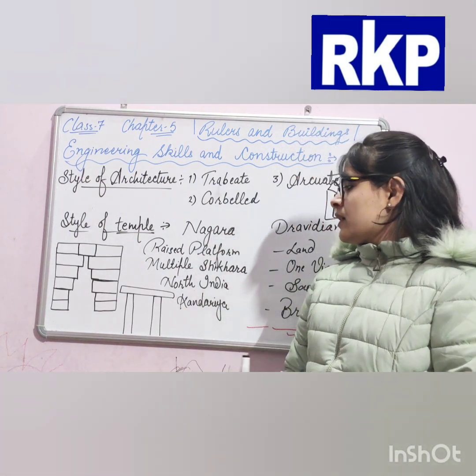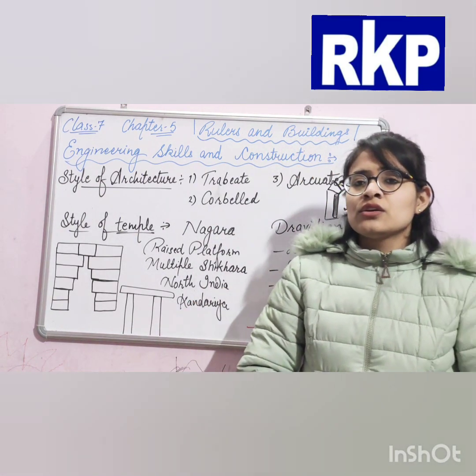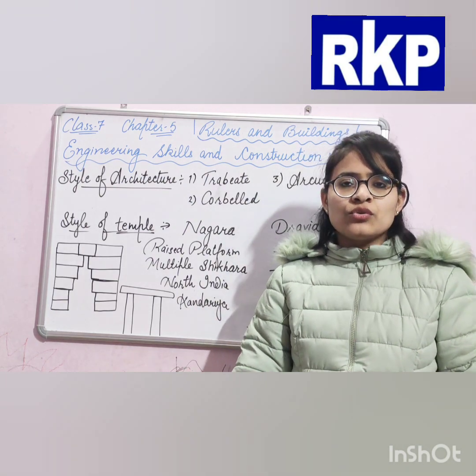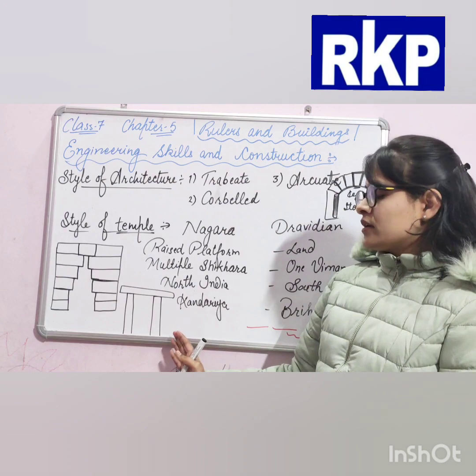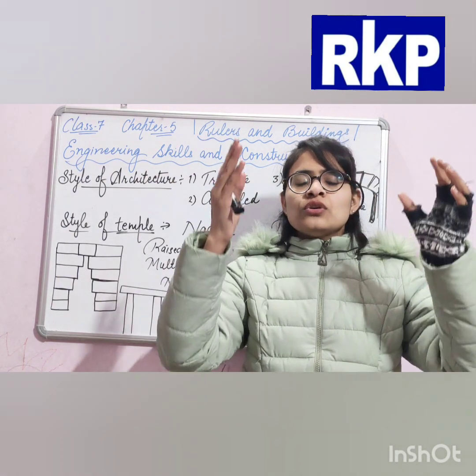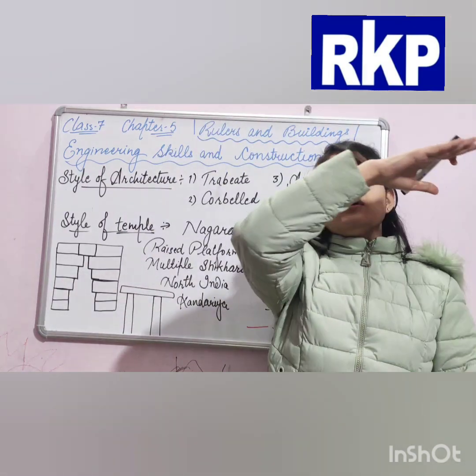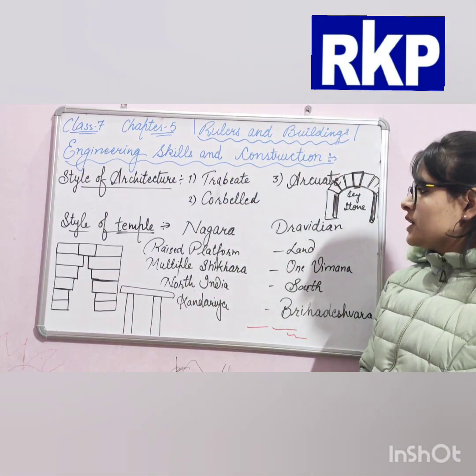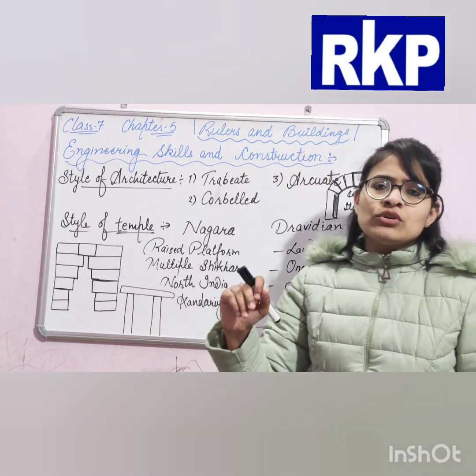As you come to school, you see that there are gates and doors of the rooms, and they are built in the trabeate style. Two pillars, two columns are there, and on the upper side a horizontal beam is placed. Yes. Next we are discussing corbelled.